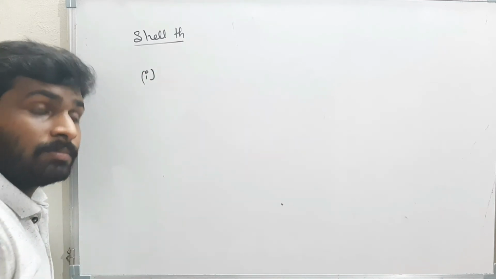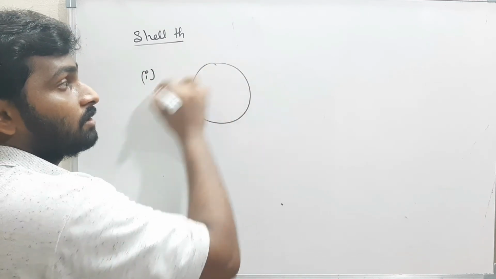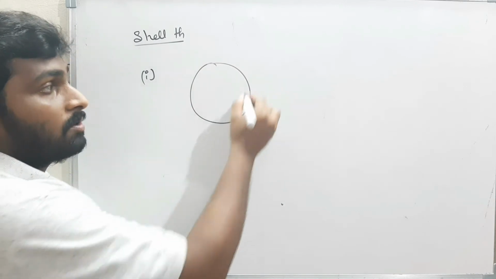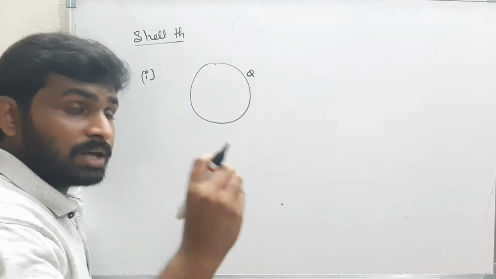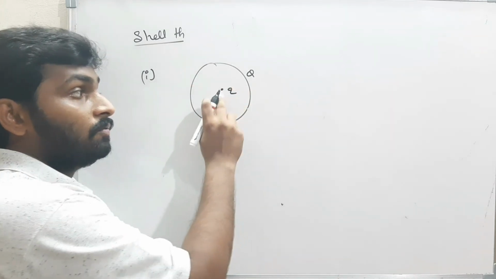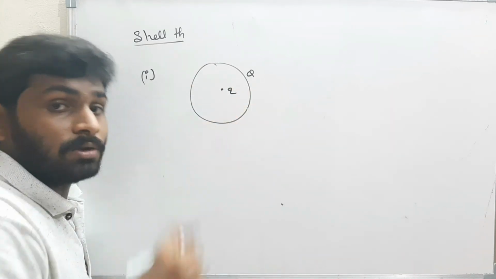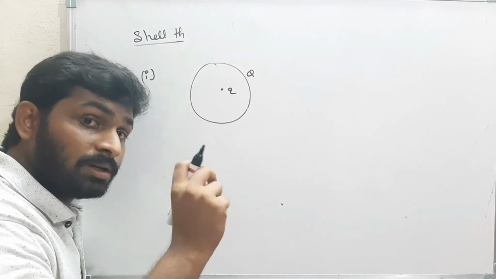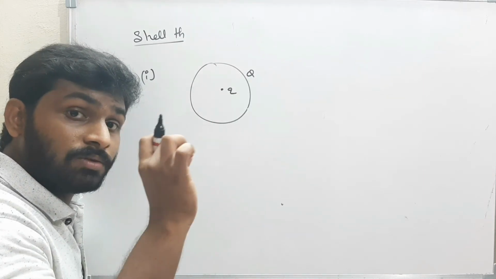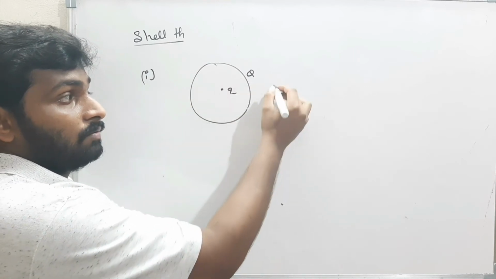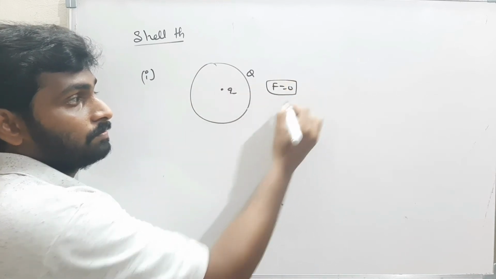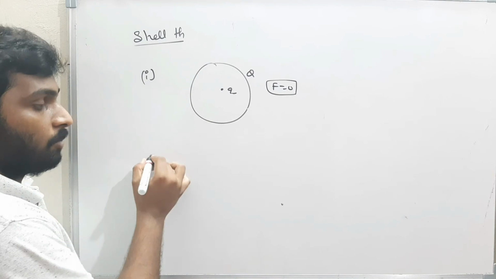According to the shell theorem, if there is a charged spherical shell having a charge q, and any charge is present inside it, then the force acting on this charge is 0. If this charge is inside, then the force is 0. That is the first point.